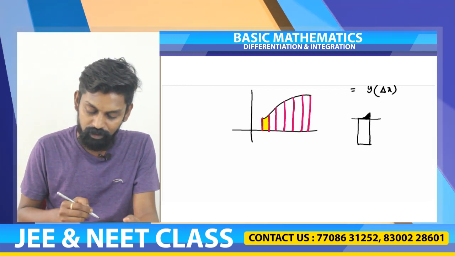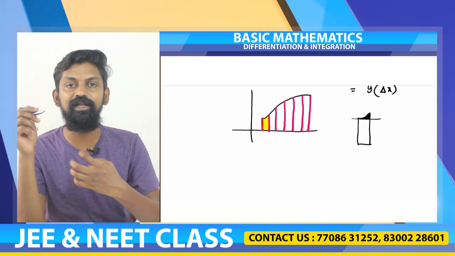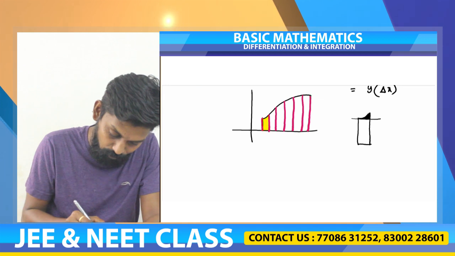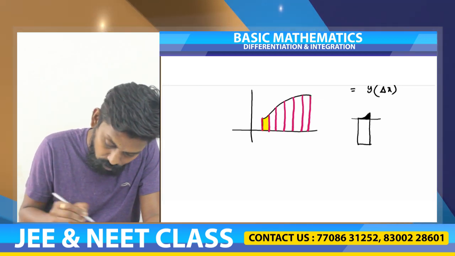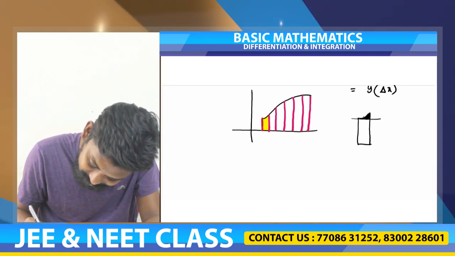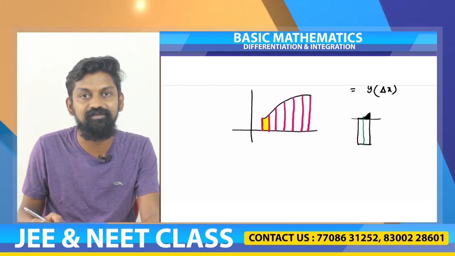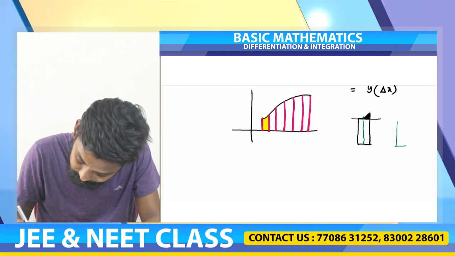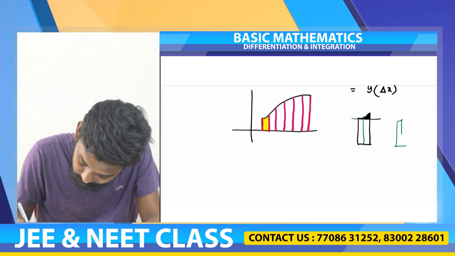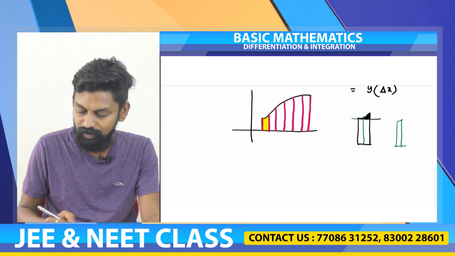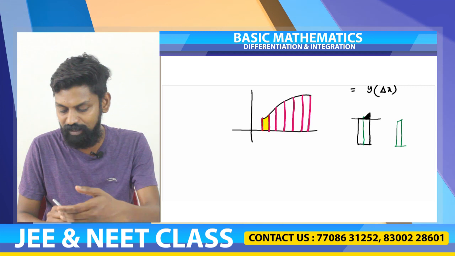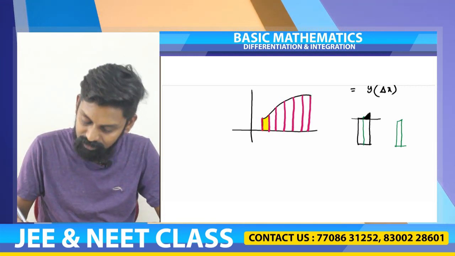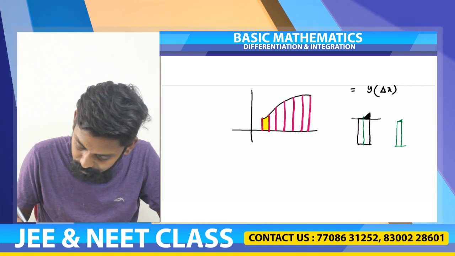Now how do we do this? If it is a rectangle, we can easily find out y into delta x is our area. So here what I do is, I will go even closer and see if it is a rectangle. But then the shape of this turned out to be like this. This is also not a rectangle. If I say this is almost looking like a rectangle, somebody will come and say no, that is not a rectangle. See, there is some extra region here on the top.